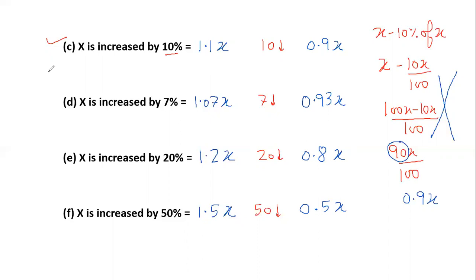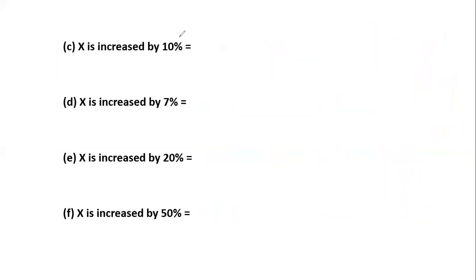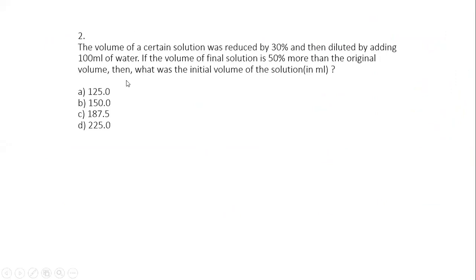So you should be really aware of what actually happens if something is increased by this much percent or decreased by that much percent. And you have to directly apply these values in the question to be quick. We don't have that much time to keep on solving this, because we know it will always come out to be the same thing. So if something is decreased by 10%, it's always 0.9 times. So I don't have to do the same thing again and again. So I hope this is clear. So let's try to take one example on this and relate it with a question.